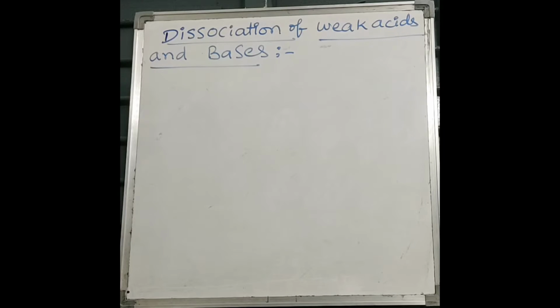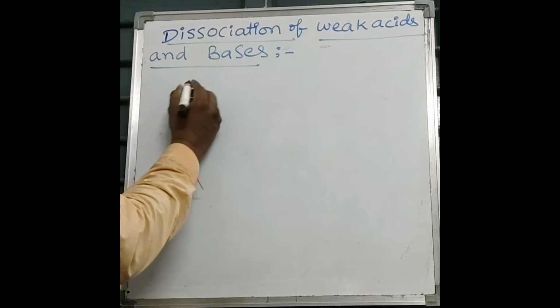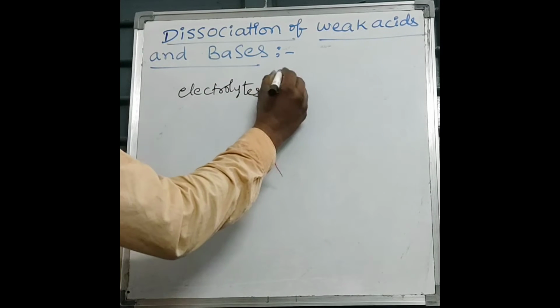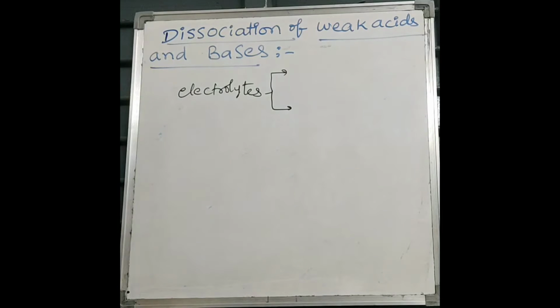Hello students, now we are going to discuss dissociation of weak acids and bases. Before going to know about dissociation of weak acids and bases, it is better to know the types of electrolytes. Electrolytes are of two types. Electrolytes are the substances which conduct electricity in molten and aqueous states, and they ionize.